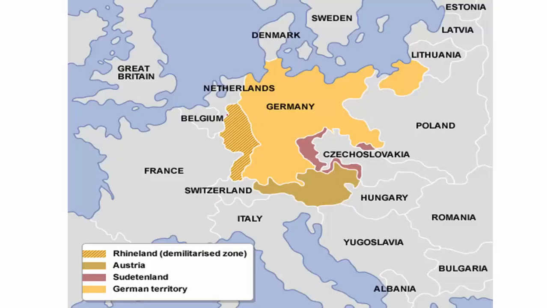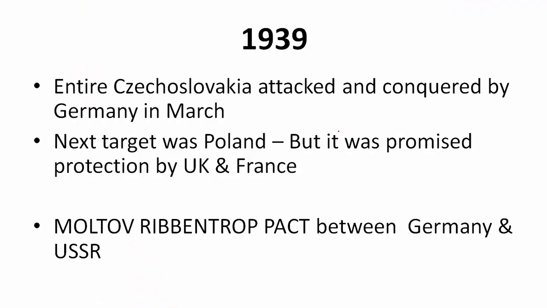In this map you can see this shaded portion is Rhineland. So you can see this is the border between France, Belgium and Germany. Hence it was decided to not allow military here. Then this purple colored area is Sudetenland and this is Austria. So these are the areas that Hitler annexed.